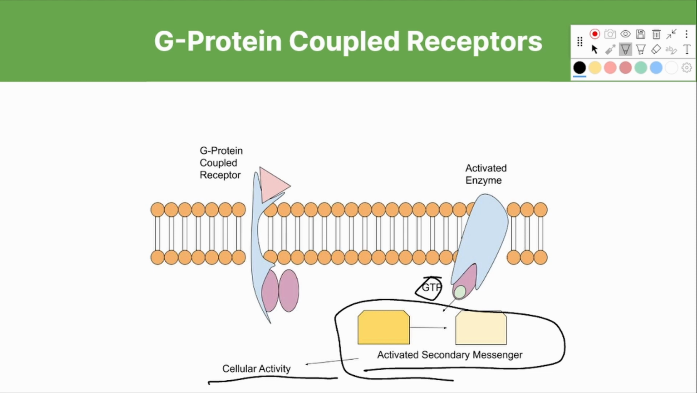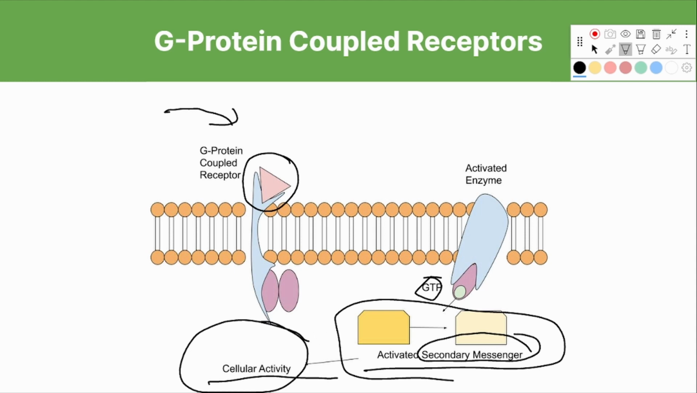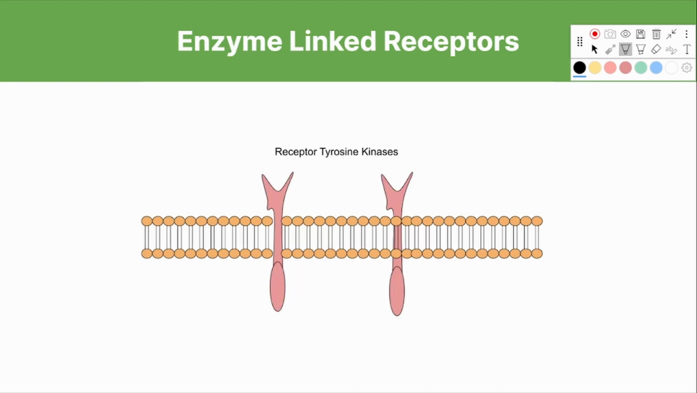Once again, you can see the 4 steps of endocrine signaling: the signaling itself of the ligand, the reception, the transduction through secondary messenger molecules, and the response in cellular activity. Finally, enzyme-linked receptors are membrane receptors whose intracellular domain is associated with an enzyme. Sometimes this means that the intracellular domain is the enzyme itself, or interacts directly with the enzyme.